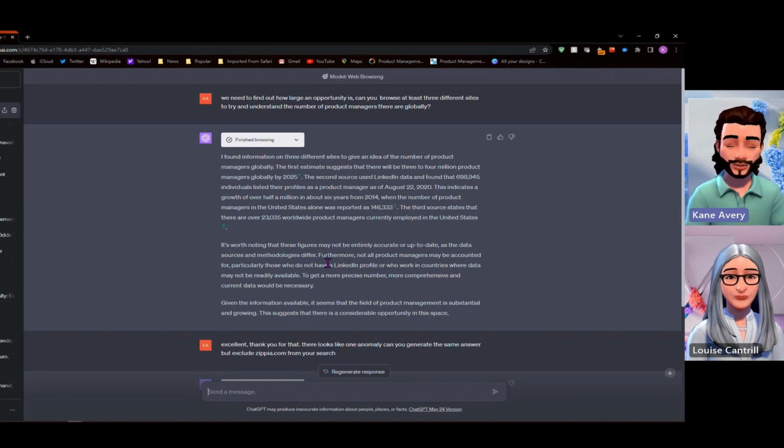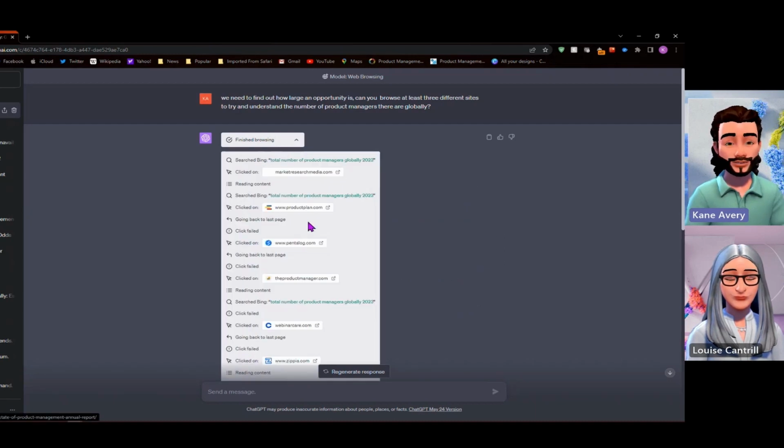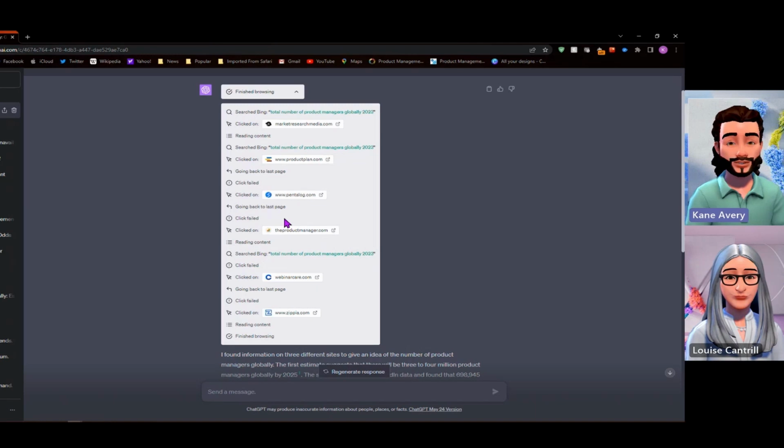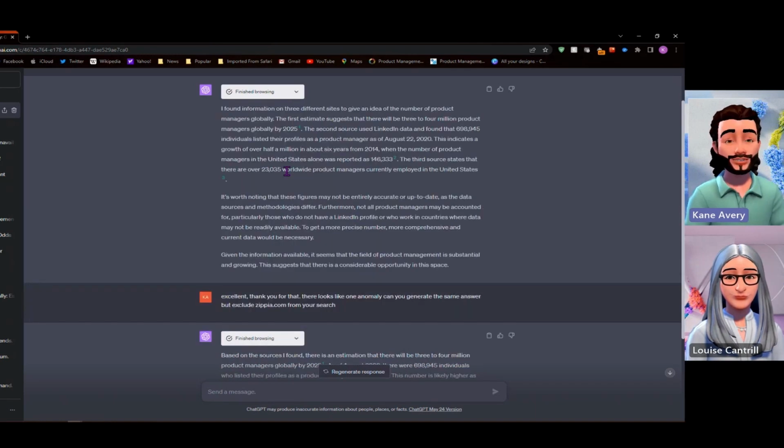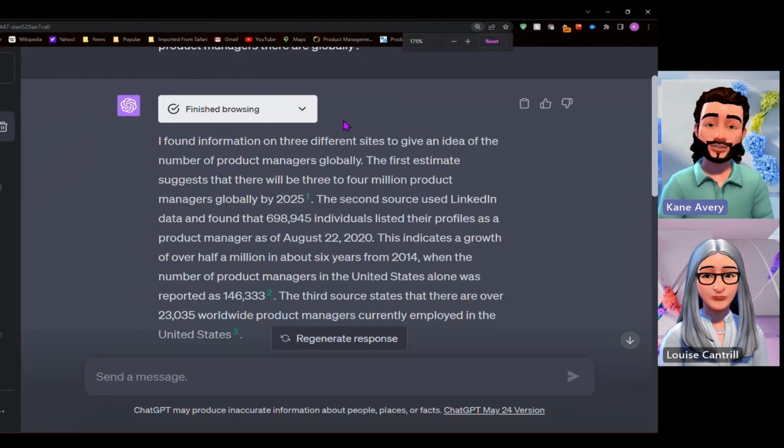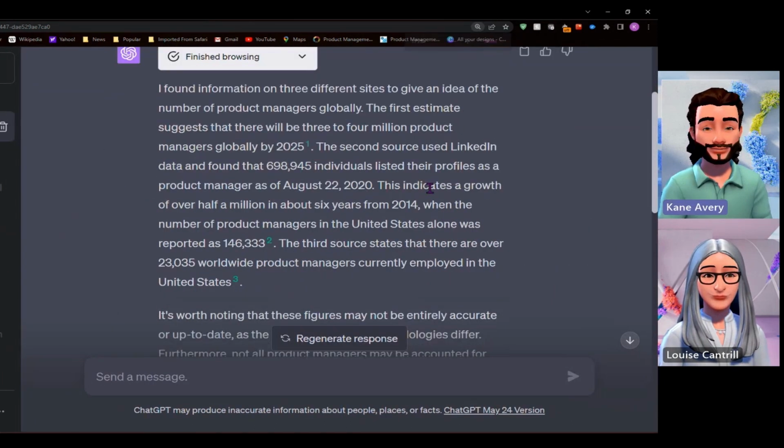We can see in this example that we've got this drop-down that shows us everywhere that it's searched and all of the different actions it's taken whilst browsing the internet. And then if we read through, there's a couple of numbers that start to stand out that we didn't get before when we asked the question. Can you zoom in on there? I can indeed. I can zoom in. There we go. Thank you. So we can see that it's actually produced some numbers for us to start thinking about.